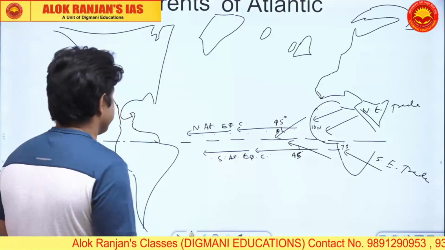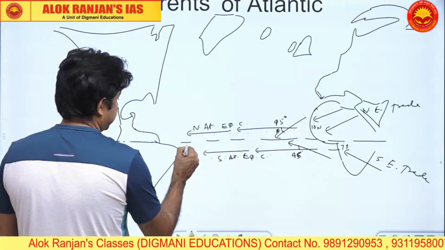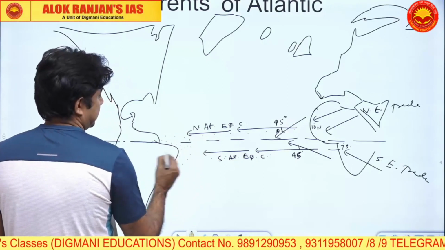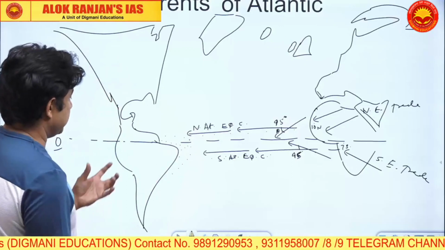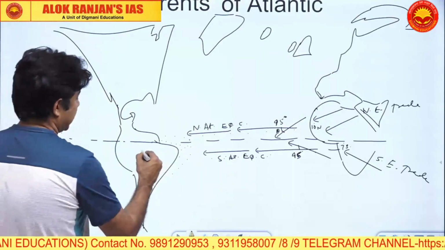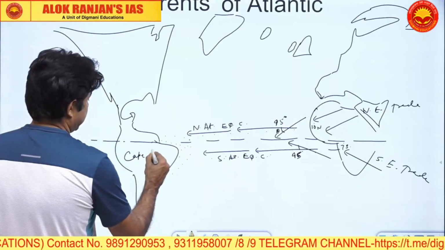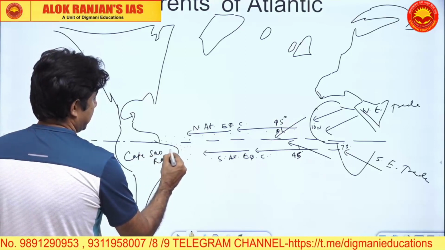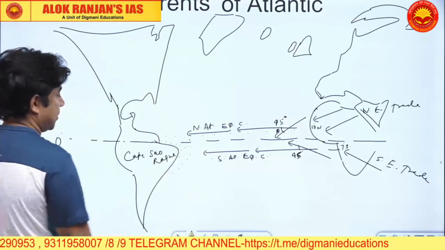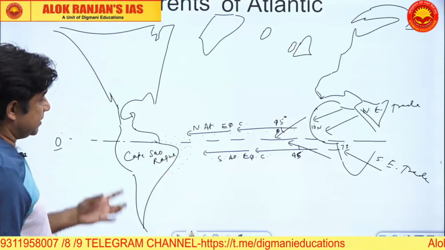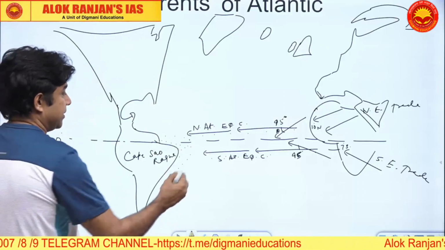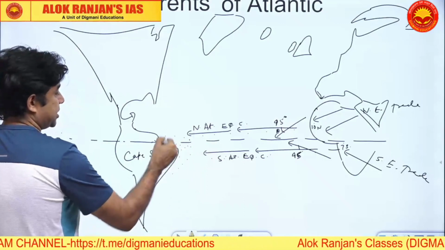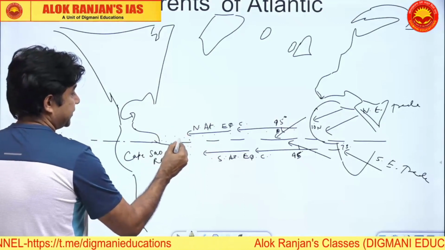Now look here. As the water accumulates in this region, this is the bulge of South America or Brazil. This is called Cape São Roque. This point is Cape São Roque. So let's talk about the South Equatorial Current. All these two currents will compile here. Piling of water is taking place along Cape São Roque, and the sea level will rise.